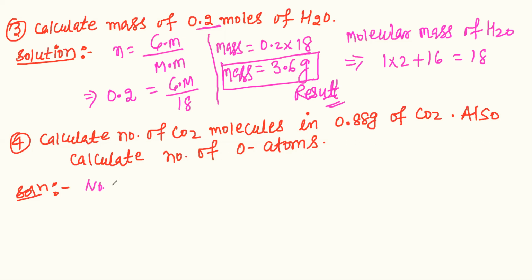So the number of molecules is equal to Gm upon Mm, given mass upon molar mass, into Na, the Avogadro number.